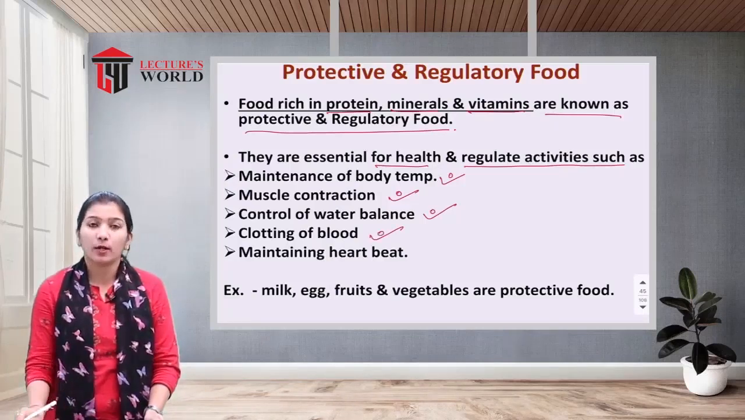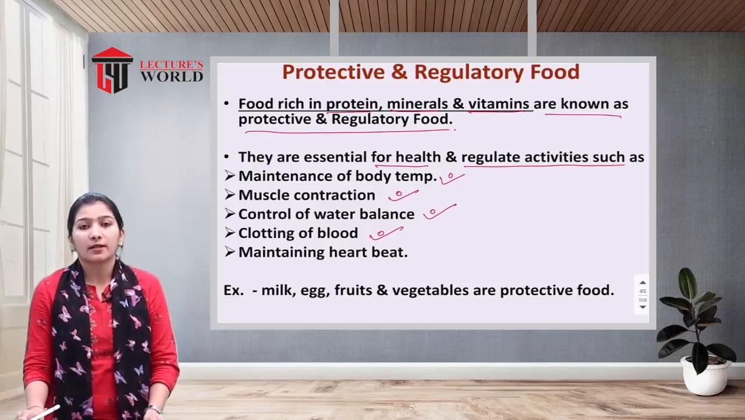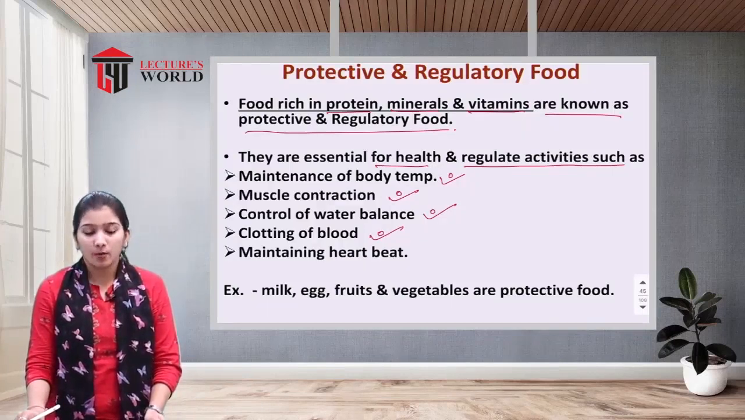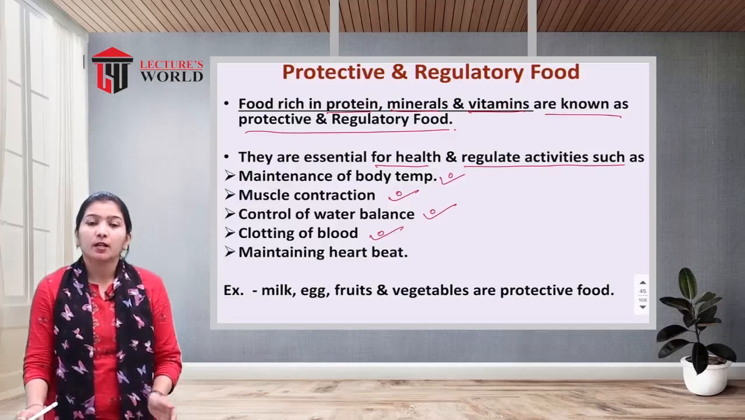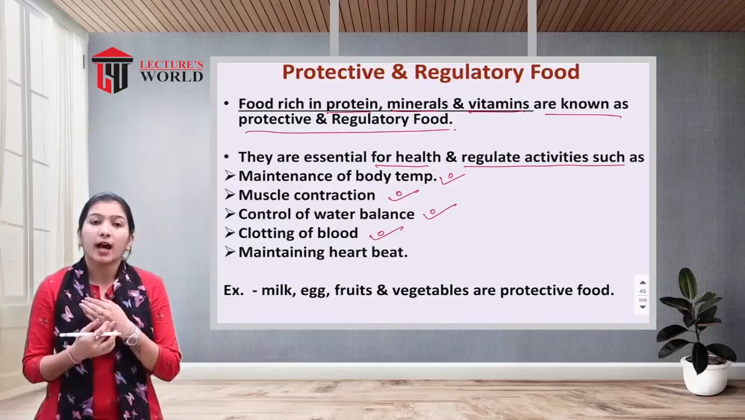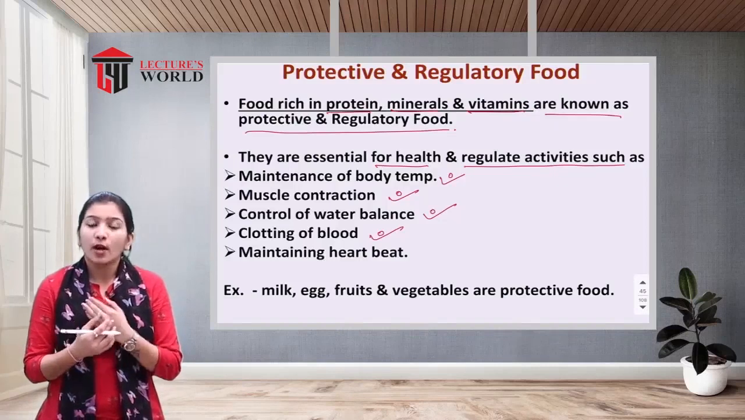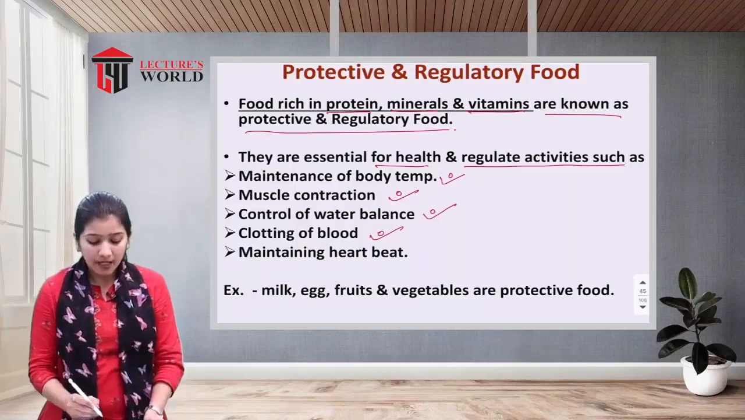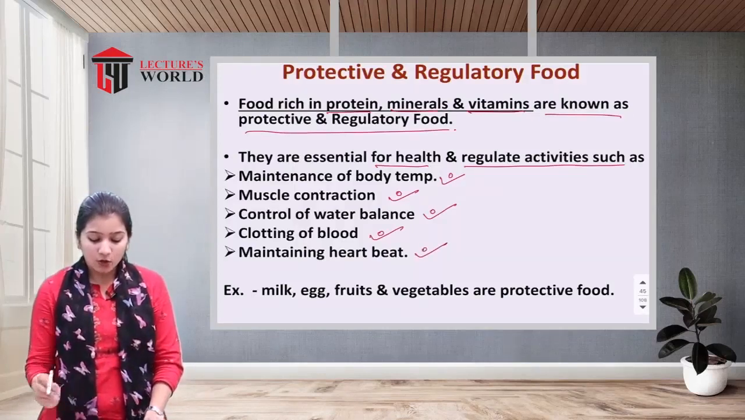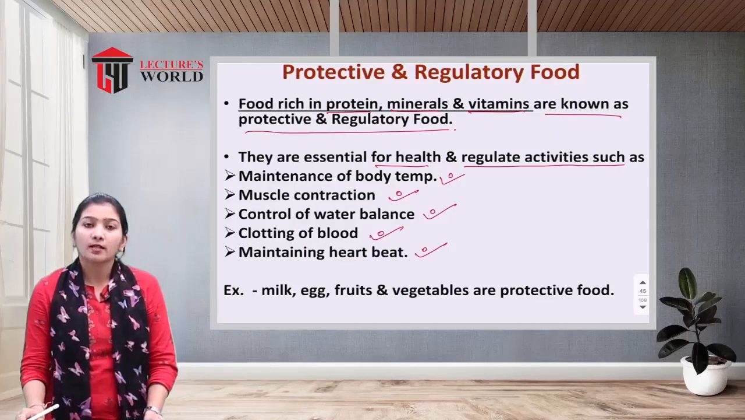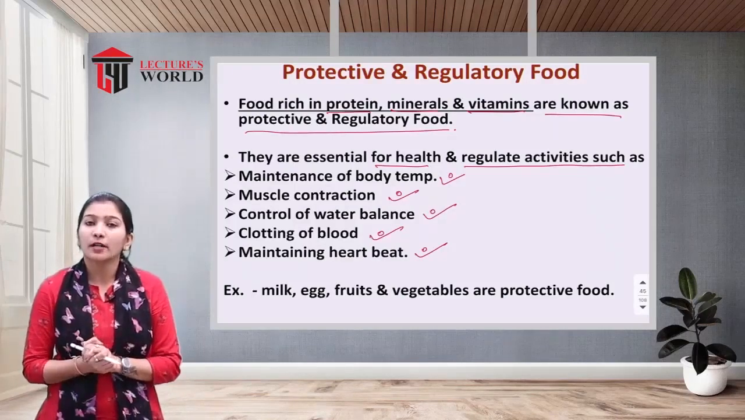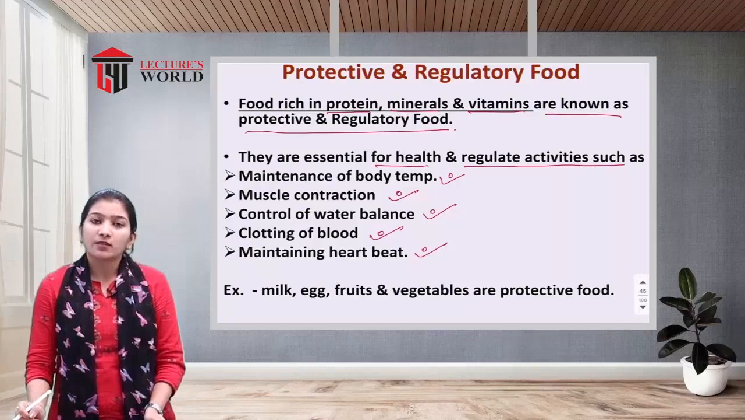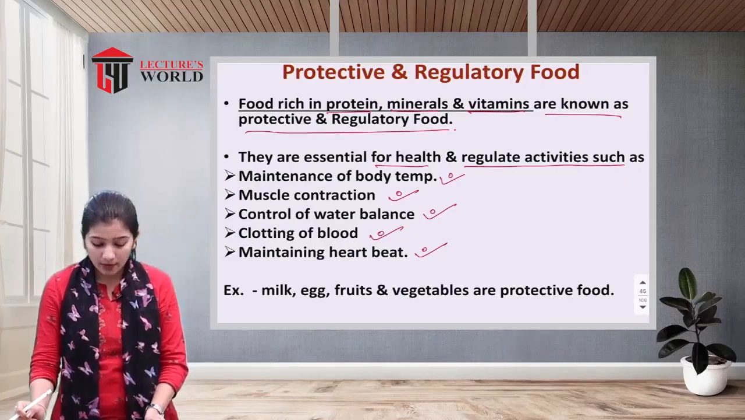Another one is clotting of blood. For blood clotting, vitamins are required, especially vitamin K for proper blood clotting in our body. Whenever we get injured, after some time the blood is coagulated and clotted. For that clotting of the blood, our body requires vitamin K. The last one is maintaining the heartbeat. To maintain a good heartbeat, or a healthy heart, our body requires potassium and magnesium. These are all the different activities for which our body requires vitamins and minerals.